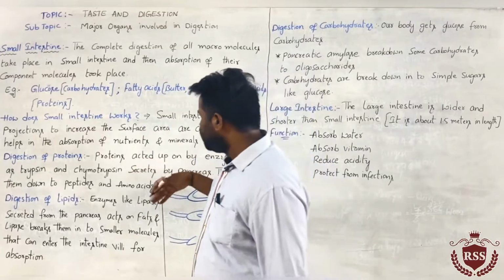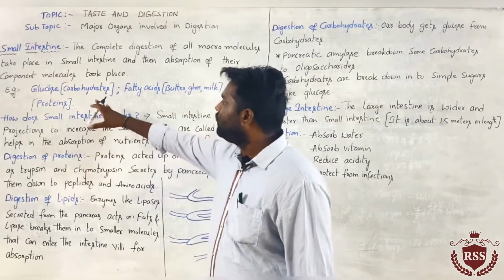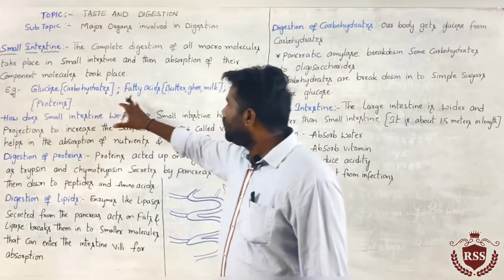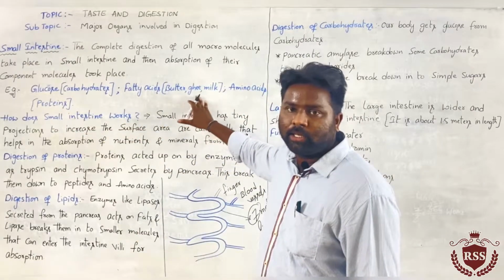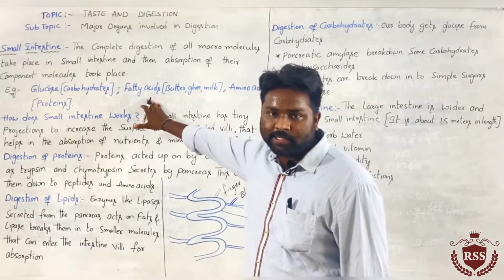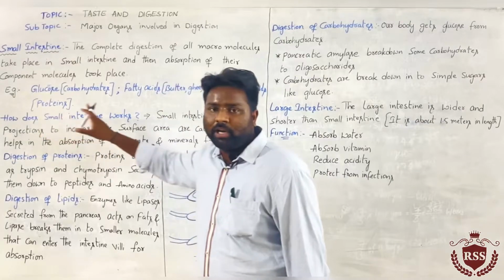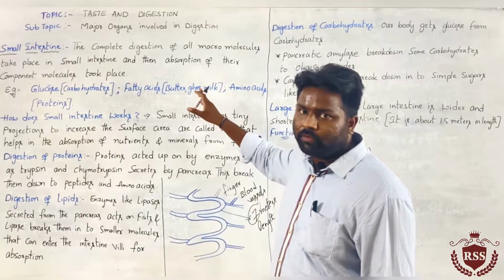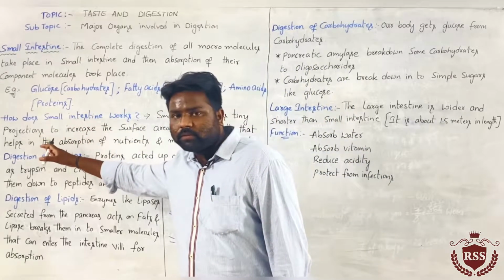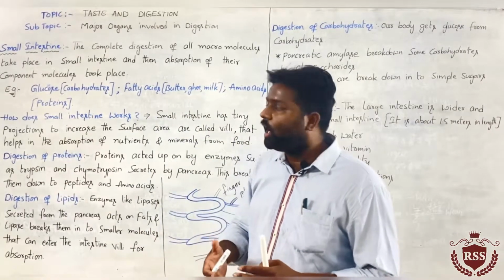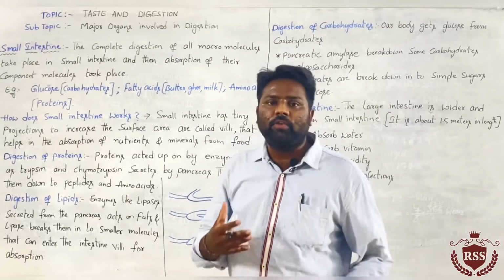In the small intestine, from carbohydrates we get glucose, from butter, ghee and milk we get fatty acids, and from proteins we get amino acids. We will see step by step how the small intestine functions.